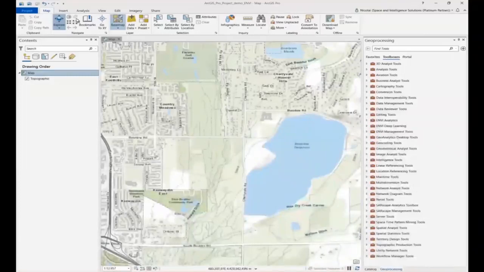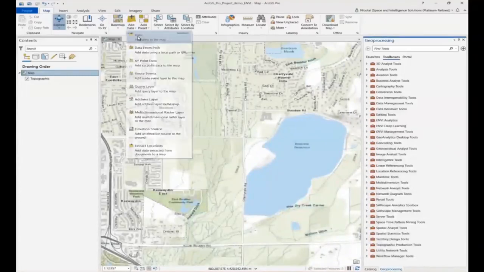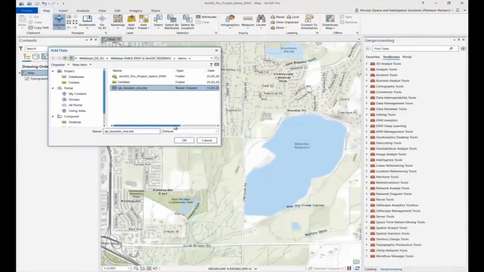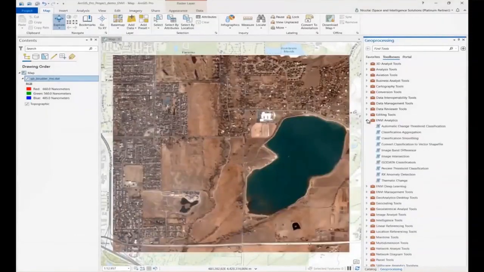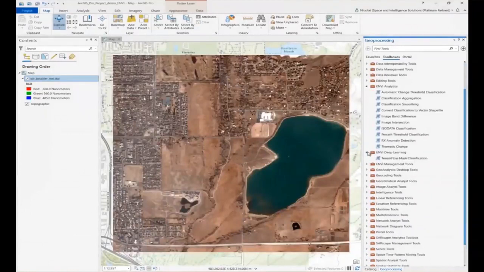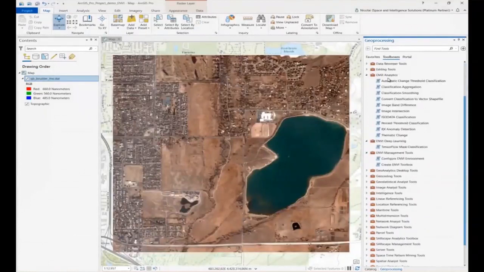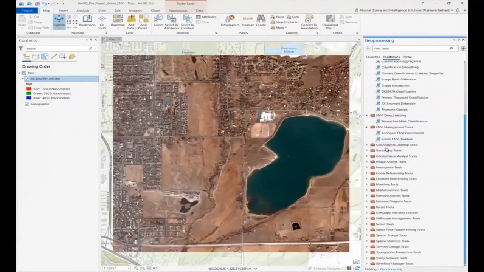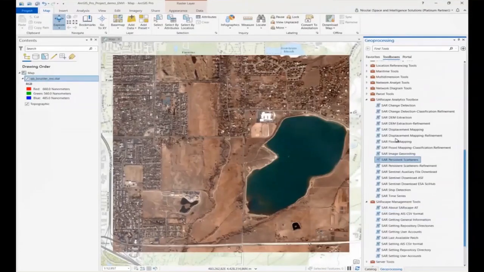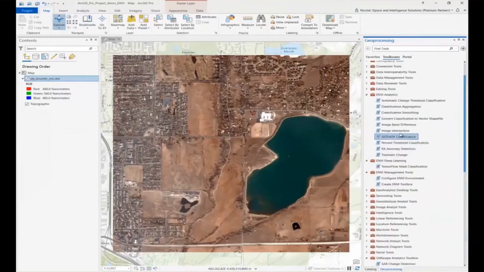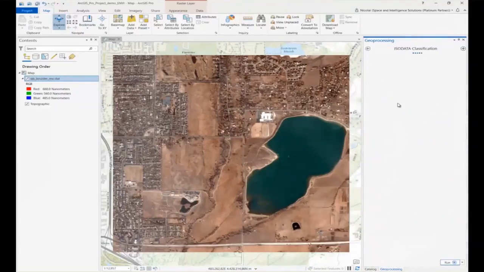Now, I have to go to ArcGIS Pro. Here, the same image I can access, so we can compare both the results. Let's see, yeah, the image is different. Now fine. So with the GP tool, you can see the same ENVI analytical tools, ENVI deep learning tools, and the management tools also. You can even do ISODATA classification and threshold classification. Now with the SAR analytical tools, we can perform SAR analytics, change detection, flood mapping, DEM detection, including persistent scatterers. Now to focus, let's come back to the ISODATA classification.